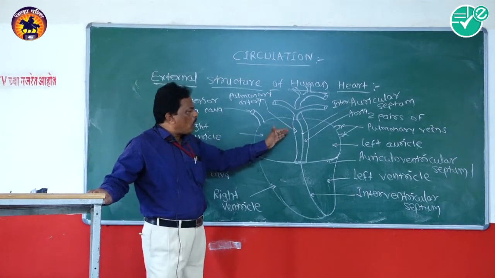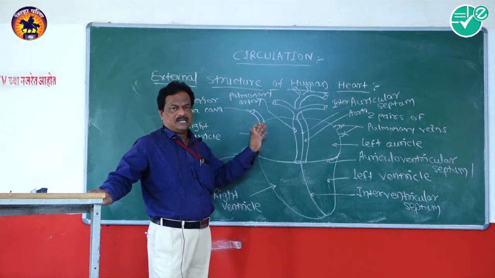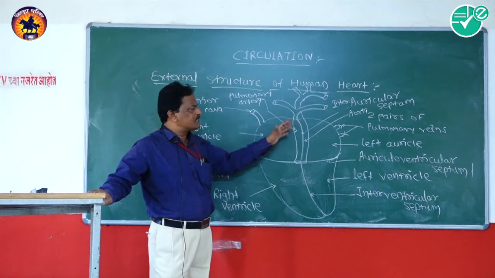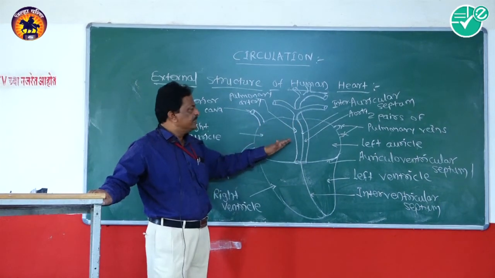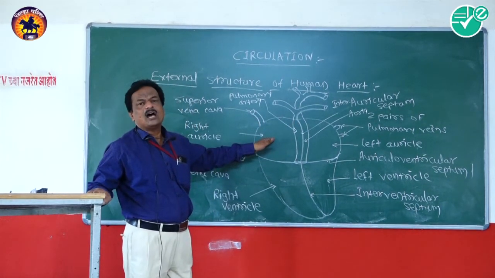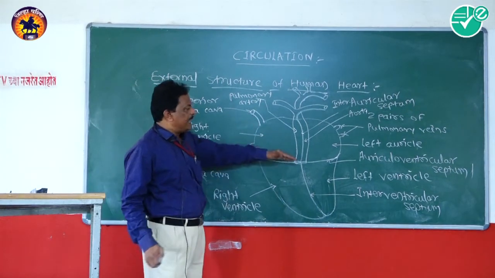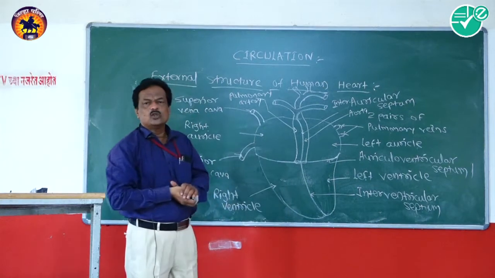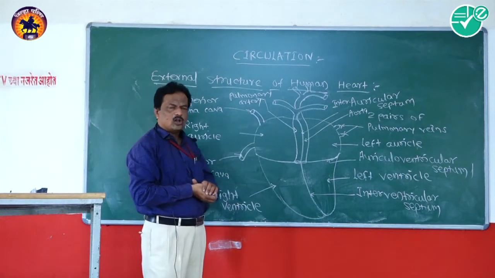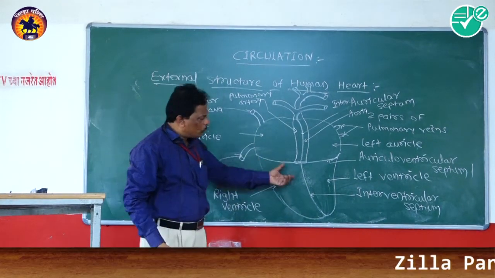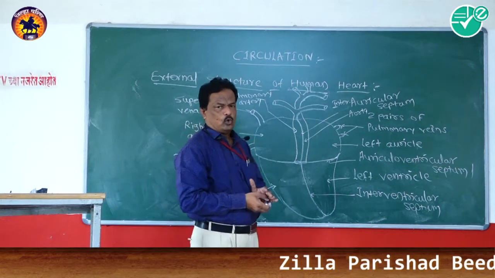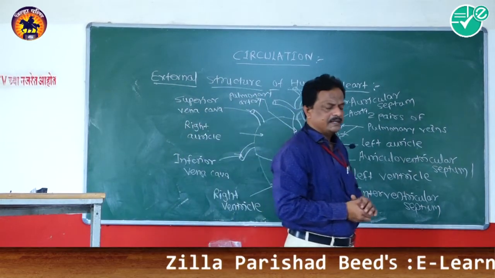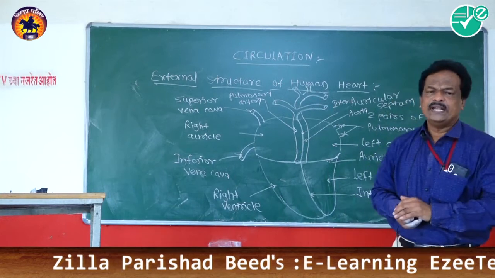That's why the anterior broad surface of the heart is known as auricle or atria. The anterior half of the heart, which is broad, is known as atria or auricle, while the posterior narrow part of the heart is known as ventricle.